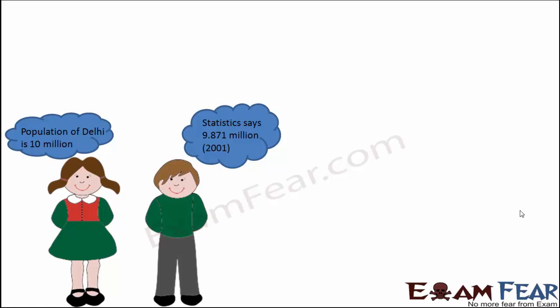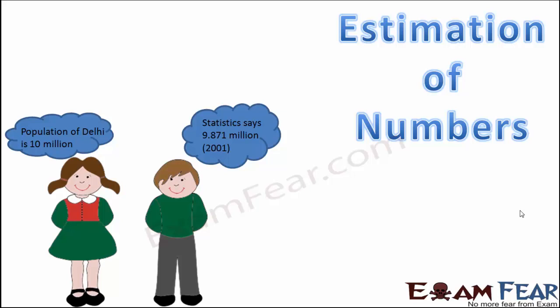So what do you think? Do you think that the girl is right or the boy is right? The statistic given by this boy, which he read in the newspaper, gives a more accurate value. But the number given by this girl is also not incorrect, because she is just rounding off the number. It is easier to remember 10 million than 9.871 million. Agree? So this approximation is what we call estimation of numbers.